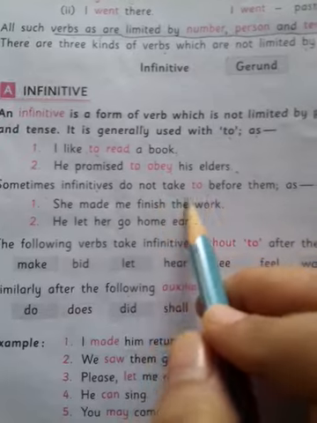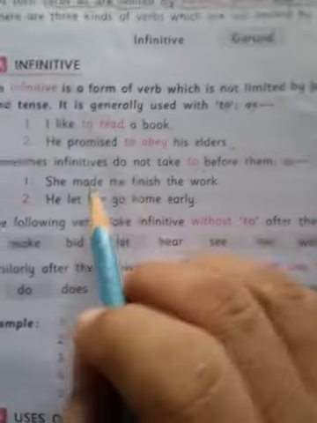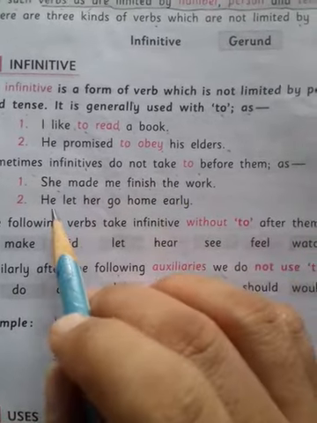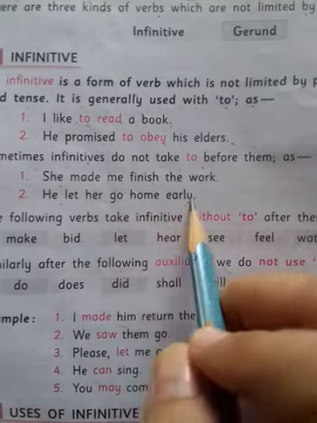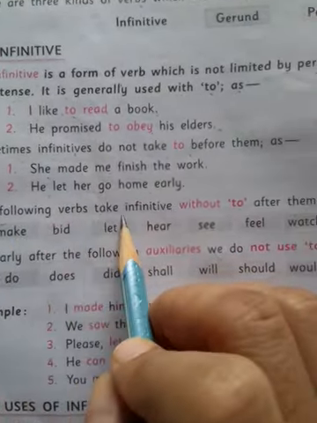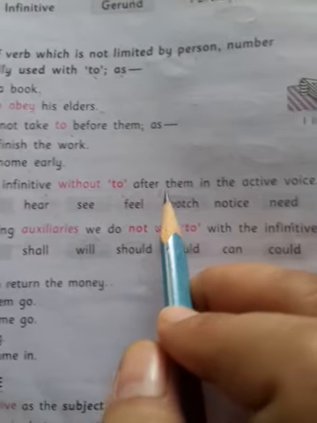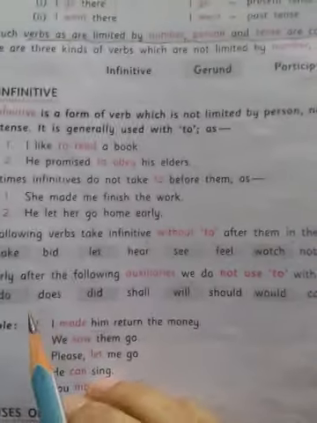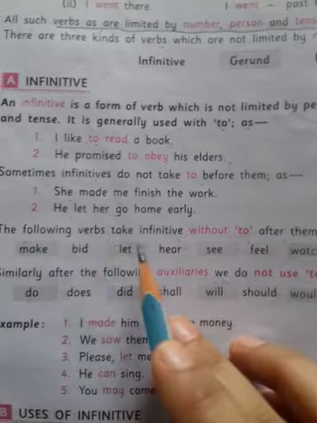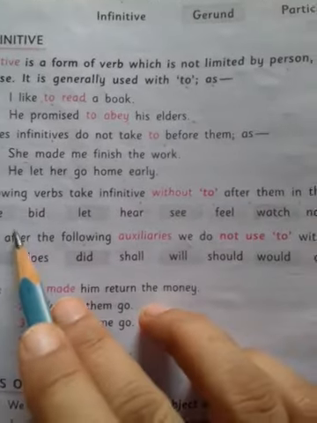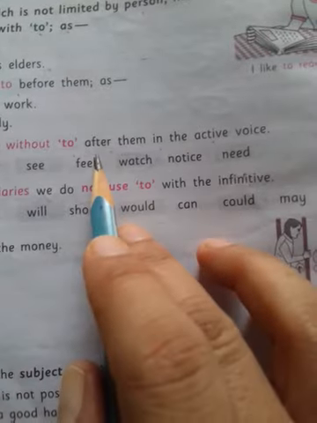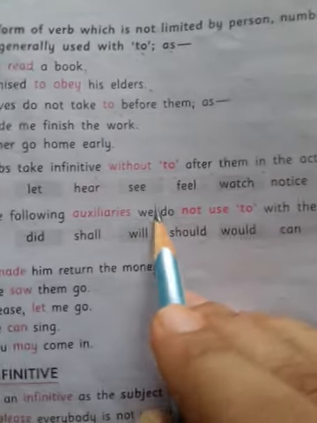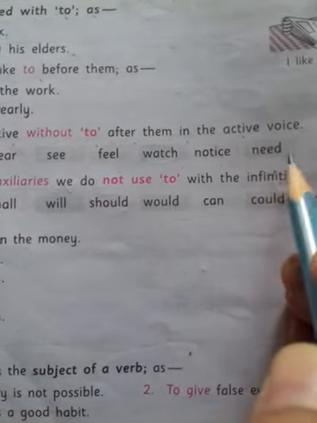Sometimes infinitives do not take to before them. She made me finish the work. He let her go home early. The following verbs take infinitive without to after them in the active voice. Okay, these words are used without to after them in active voice: make, bid, let, hear, see, feel, watch, notice, need.